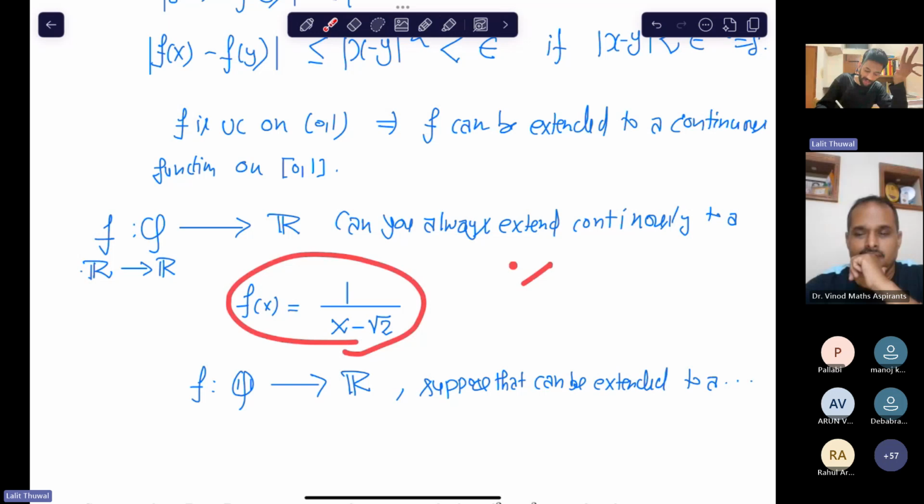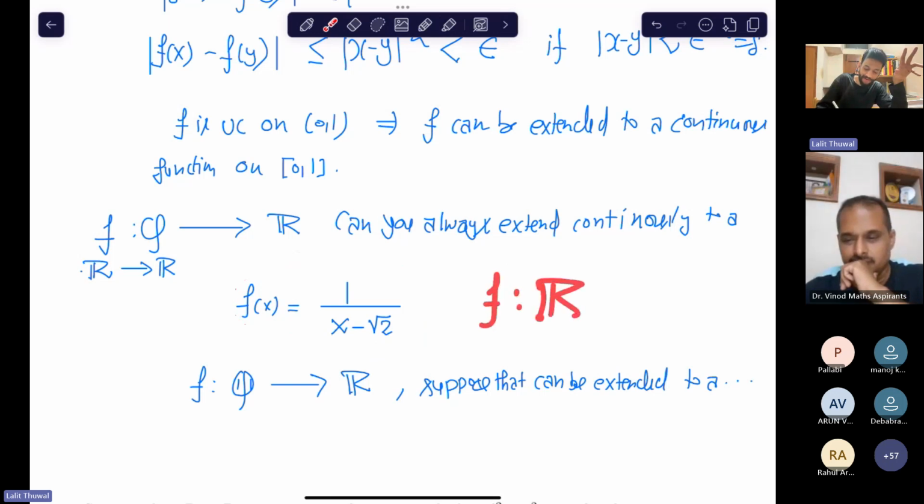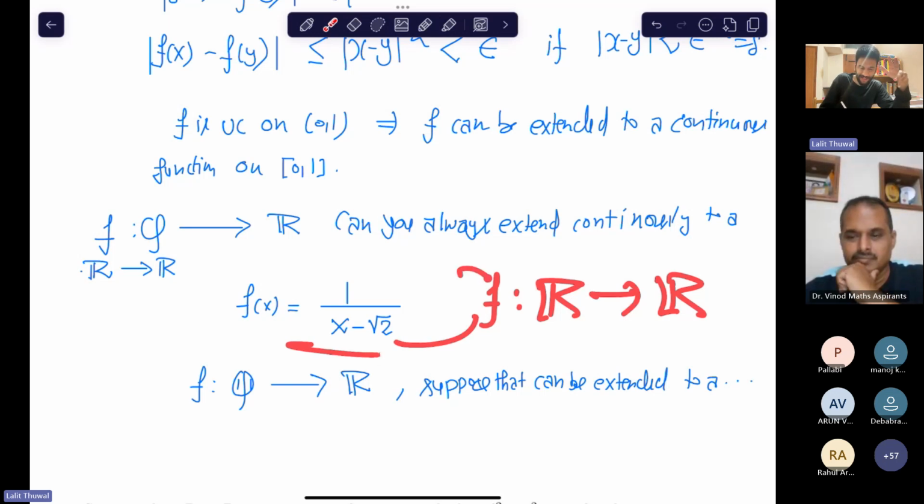So suppose that you have an extension. Suppose you have a continuous function from R to R which extends this function continuously, right? But this will agree on Q with this function. Let me denote the extension by f again.